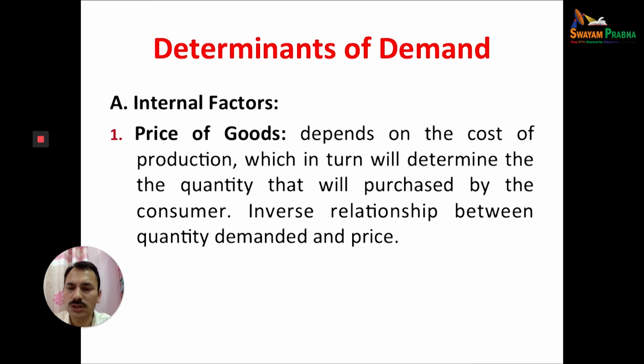The cost of the raw material, the cost of the factors of production, land, labor, capital, etc., will affect the price of a commodity, which is the internal factor. First, the price of the good depends upon the cost of production, which is very, very important. Cost of production will affect the price of a commodity.